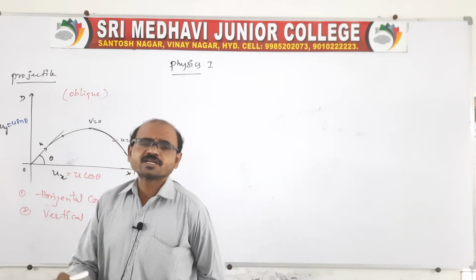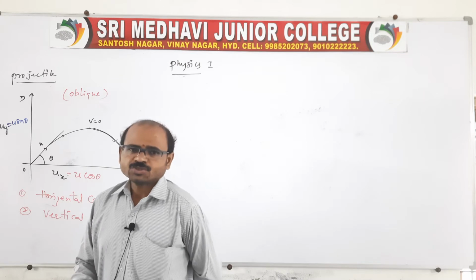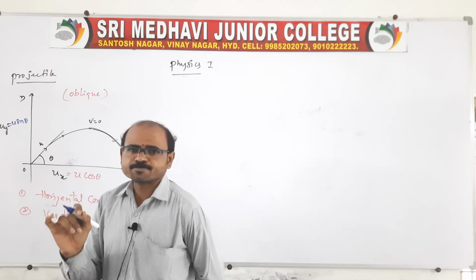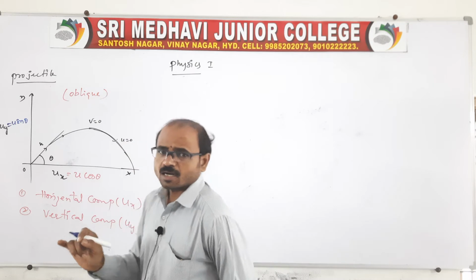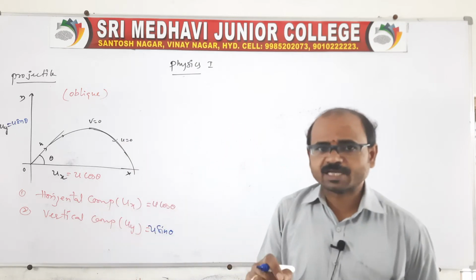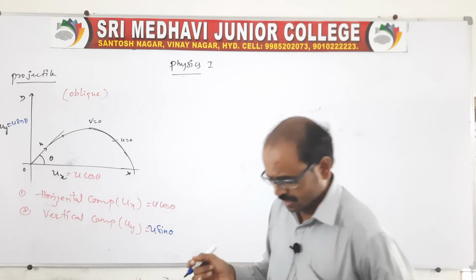This is a question related to 4 marks in IPE. Show that the path of the projectile is a parabola. Show that the path of the oblique projectile, as we can also call it, is a parabola.